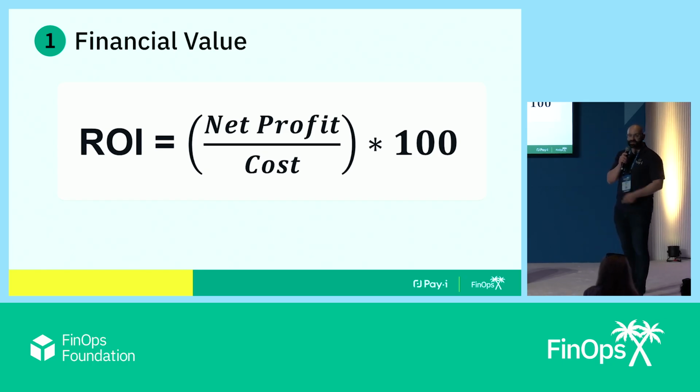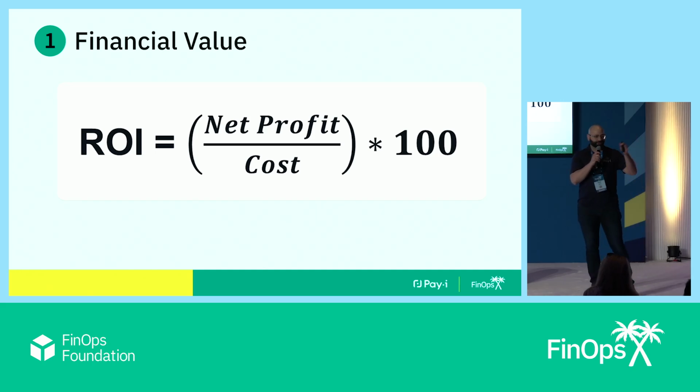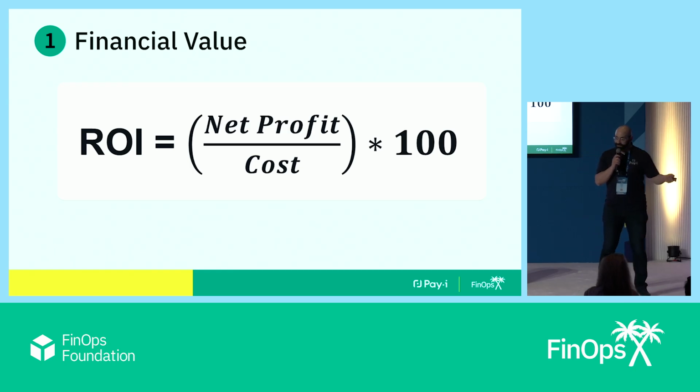So this is the world's most basic ROI equation. We talked earlier about how net profit can either be from savings or from net new revenue. But the other part of this equation is the cost. And understanding the cost of an agent is something that is a little bit tricky. In fact, it's phenomenally complex. So let's look at some examples.